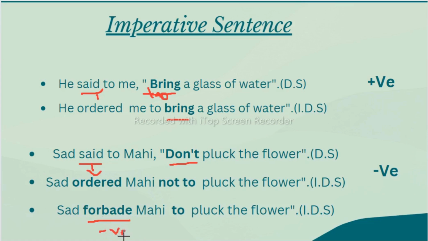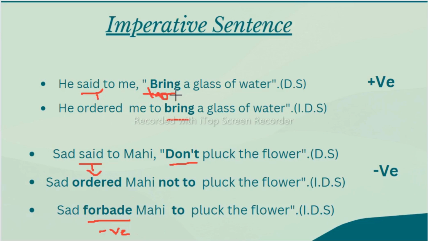So I hope you are understanding it, students. It is very simple. You should see the table I showed you before. After inverted commas, you should concentrate here. If you find a declarative sentence, simply if you have said, you should write said only.